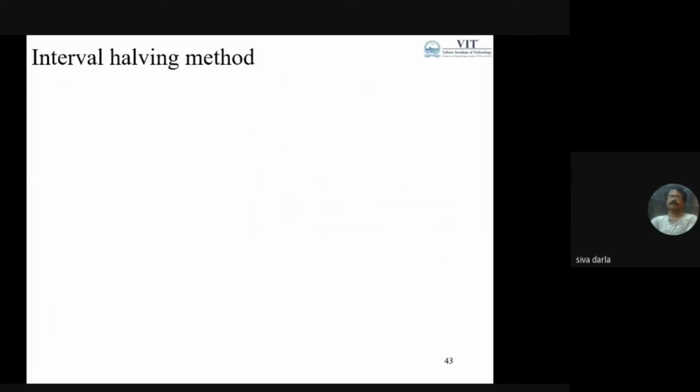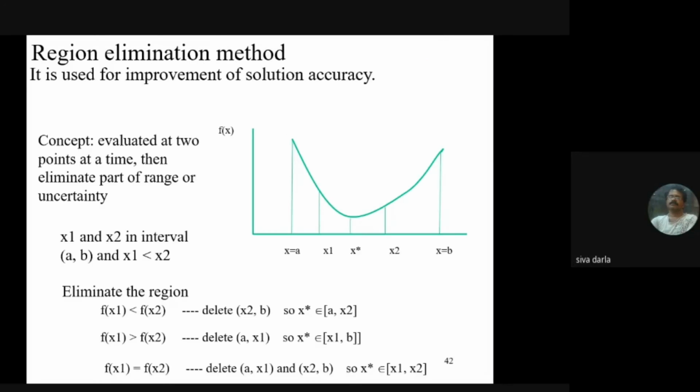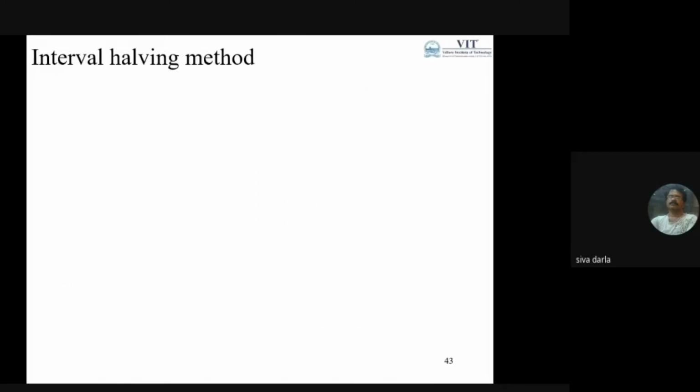In these region elimination methods, the computation is very high. So we can go for another concept, taking the middle of the range, between the lower and upper bounds. This is the interval halving method.